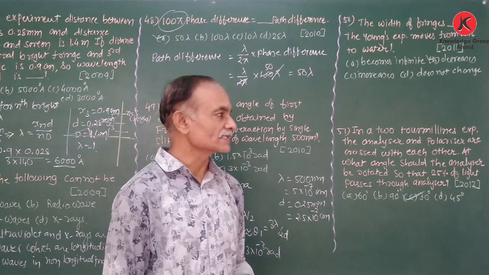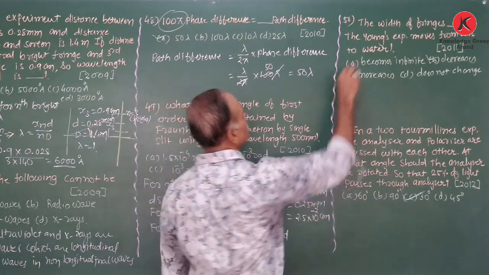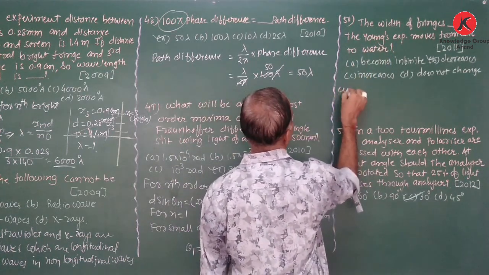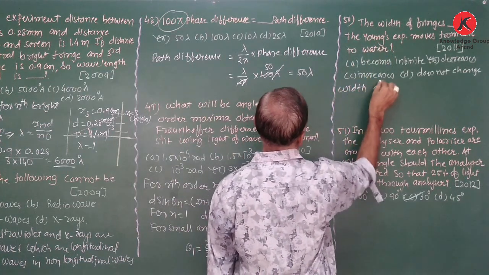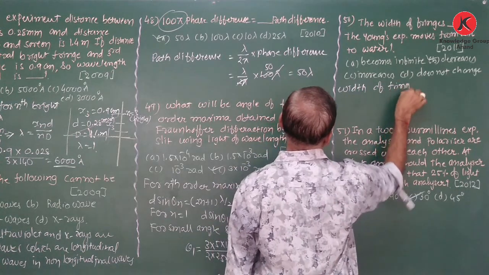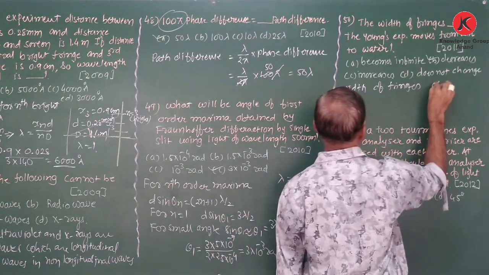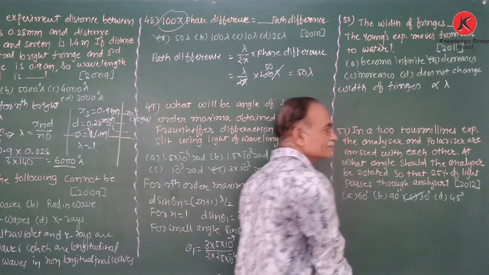So it decreases. Therefore, the width of fringes is directly proportional to the wavelength.